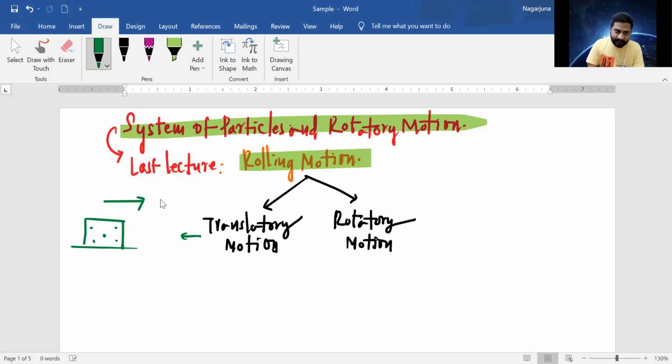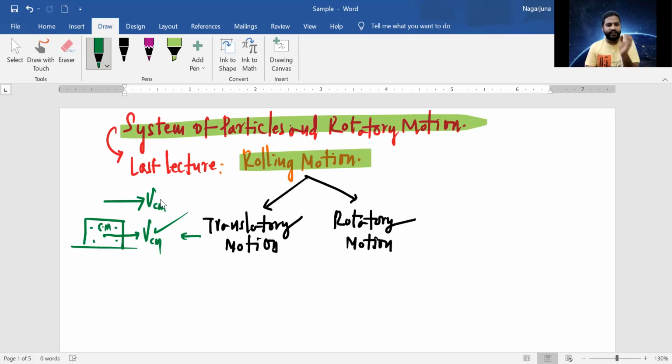Imagine this is the particle at the center of mass, moving with the velocity vcm. Each and every particle present in this body will also move with the same velocity, and the total body is moving with the vcm velocity. I hope you got the point.